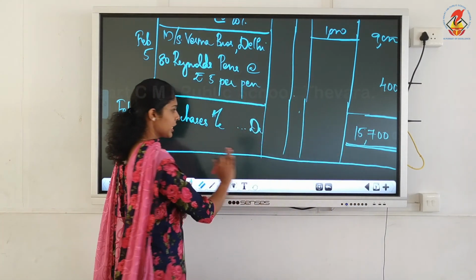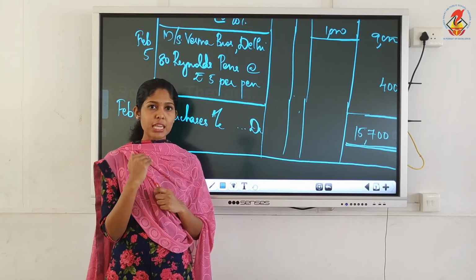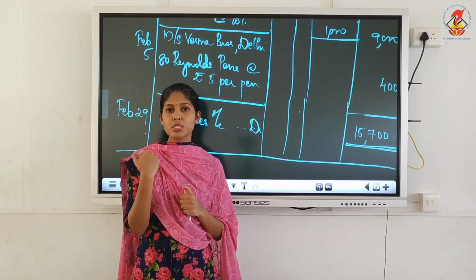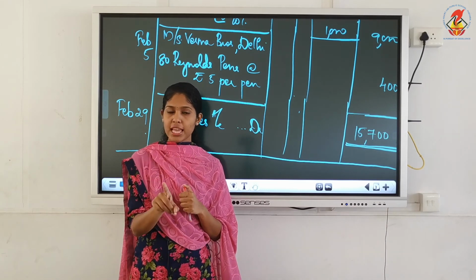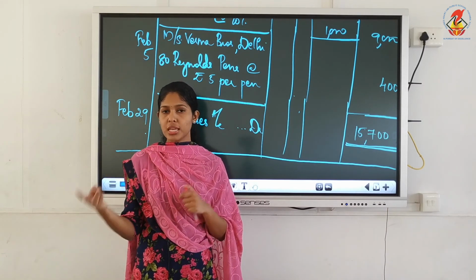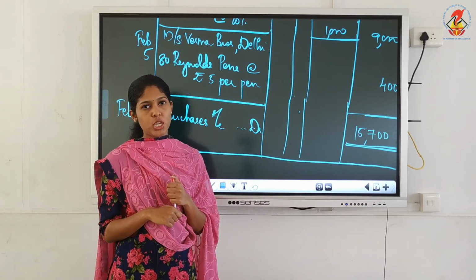You have to close the purchases book. So this is the first type of special purpose books, that means under the second category. The first type is actually the cash book. Now we are discussing other books other than the cash book. Among these, the first type is the purchases book.